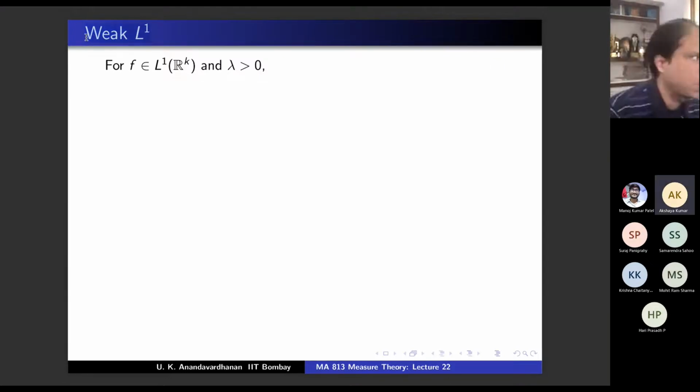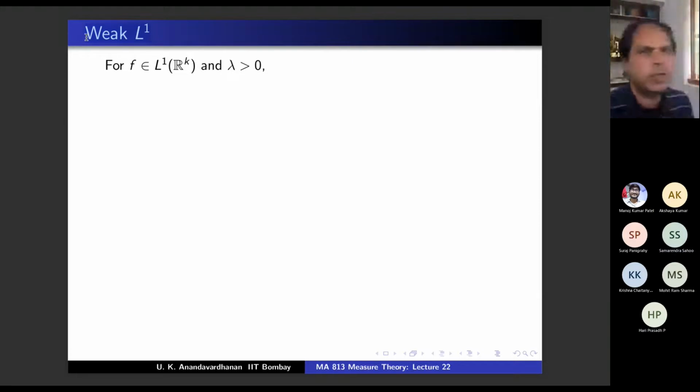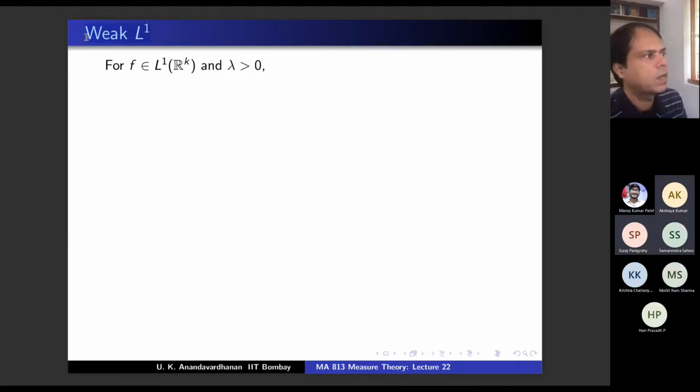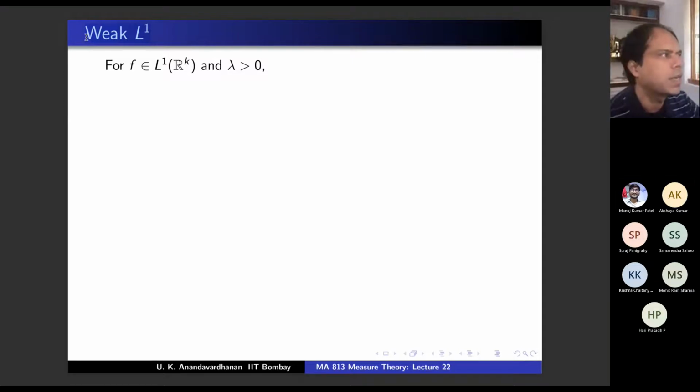Weak L1. So all of you know L1 functions. Now I'm going to define a class of functions called weak L1 functions. From the very English, you tell me which one contains which one. You have the class of L1 functions and you have the class of weak L1 functions. Which is the bigger class? Weak L1 is the bigger class, right? Because L1 must be strong L1 and strong should imply weak. Okay. So weak L1 is a class containing all the L1 functions, but strictly bigger.